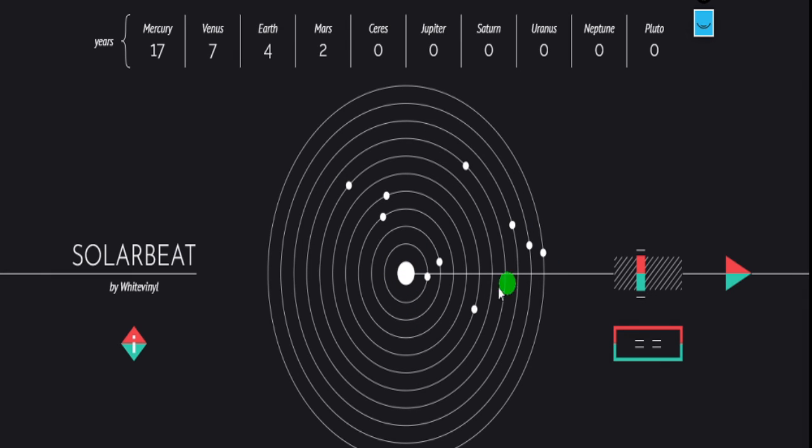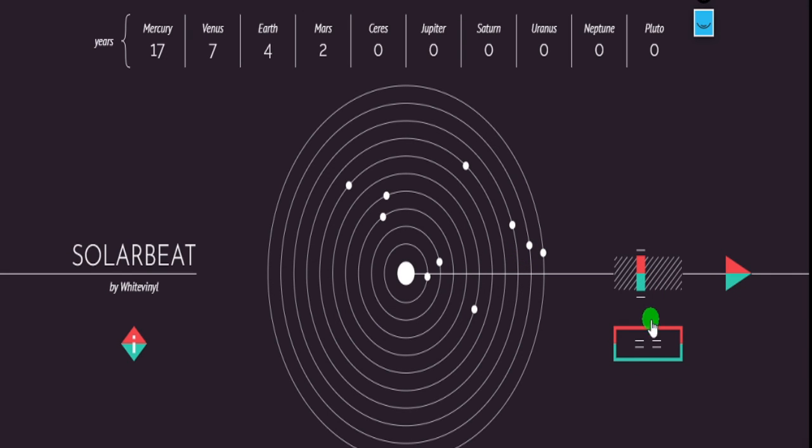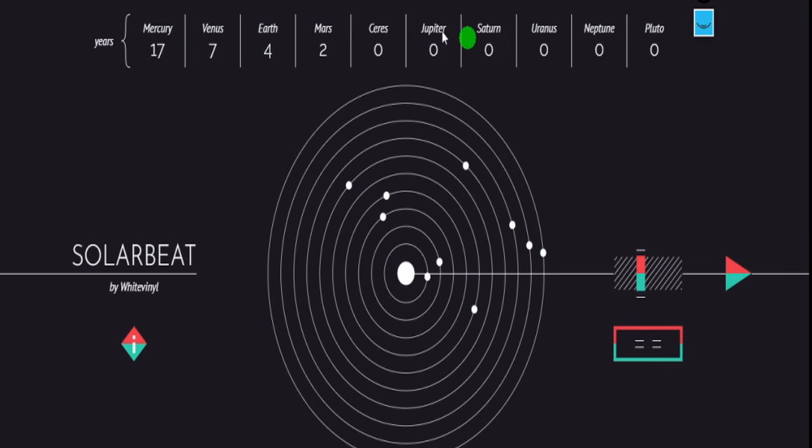These are the 9 planets: Mercury, Venus, Earth, Mars, Jupiter, Saturn, Uranus, Neptune and Pluto. Here there is a scale that is showing the number of years taken by each planet to revolve around the sun in their orbits.